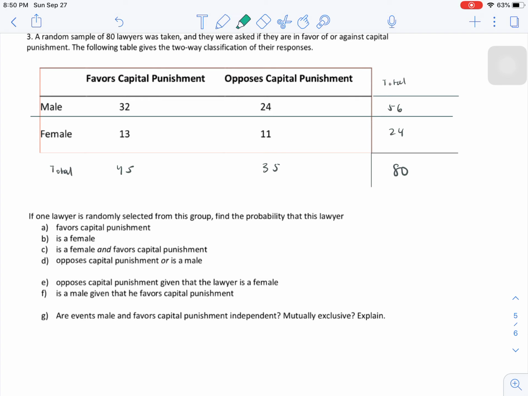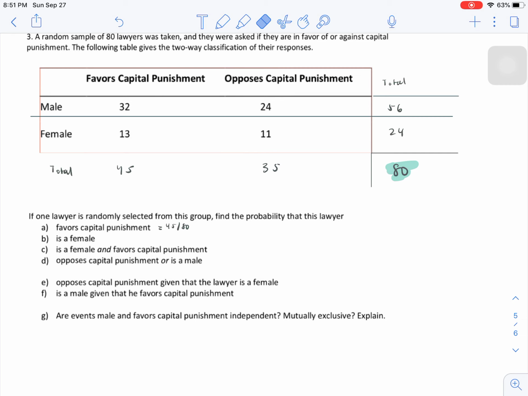All right, so now for part A, we want to find the probability that a random lawyer selected from this group favors capital punishment. Well, how many total people in our group favored capital punishment? 45 of them. And how many people were in our sample total? 80. So 45 out of 80 people favored capital punishment. So the probability that any random lawyer favors capital punishment is 45 over 80.